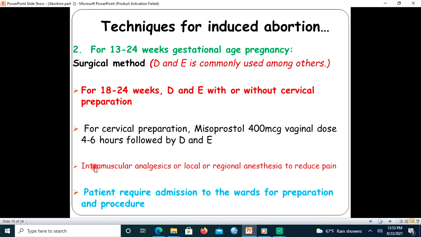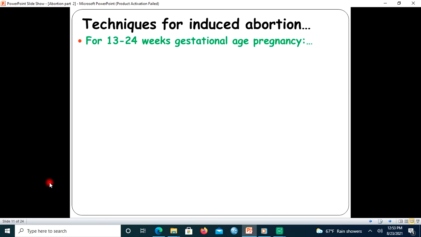Since the procedure is painful, intramuscular analgesics and local or regional anesthesia should be used to reduce pain. The patient requires admission to the ward for preparation and procedure. In the first trimester this is not needed; it can be done at OPD level.